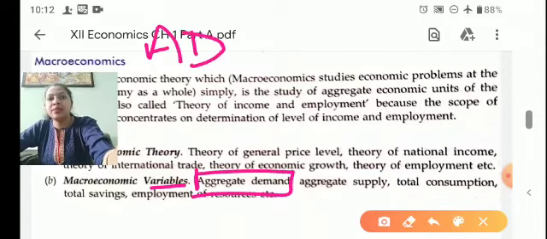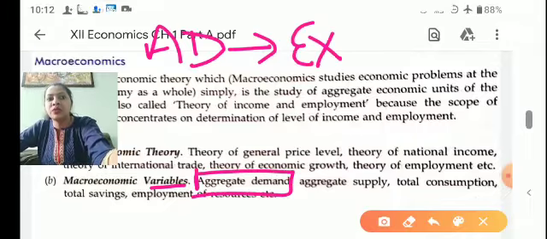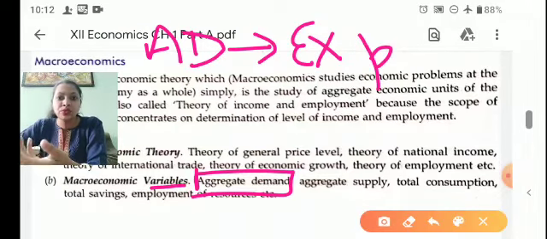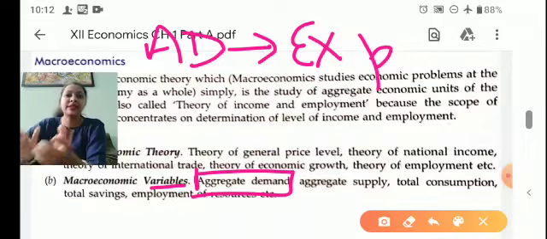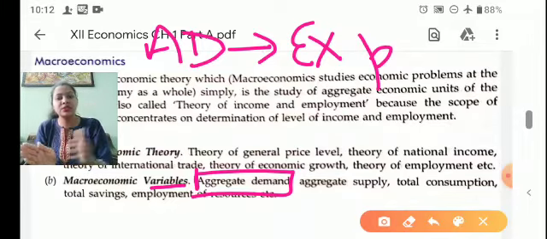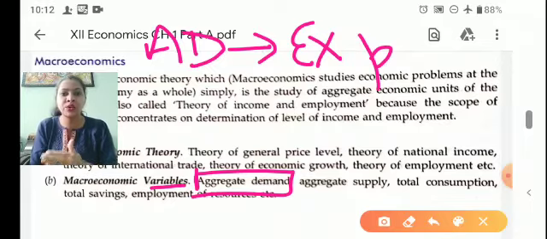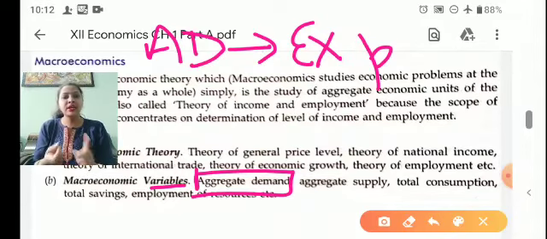First is aggregate demand. So aggregate demand is measured in terms of expenditure. Aggregate expenditure means consumers consume some goods, producer also purchases some goods. So aggregate demand is the total expenditure made by producers, consumers, as well as the government in an economy within an accounting year, in the domestic territory of a country in a year.